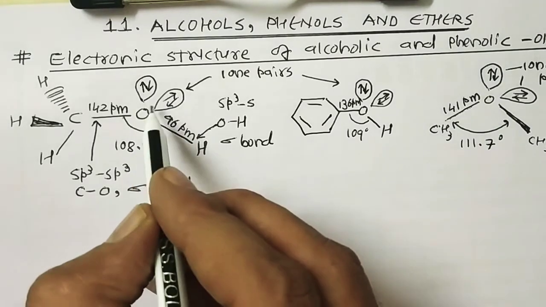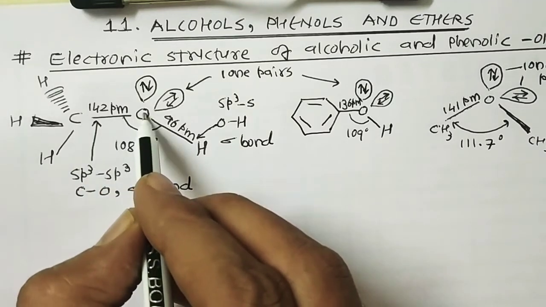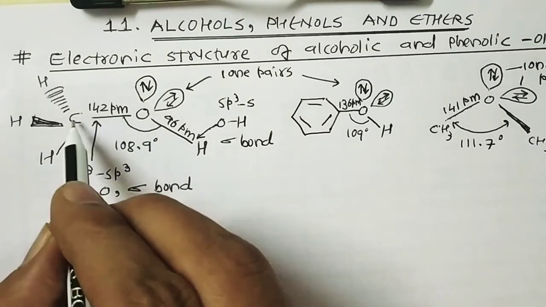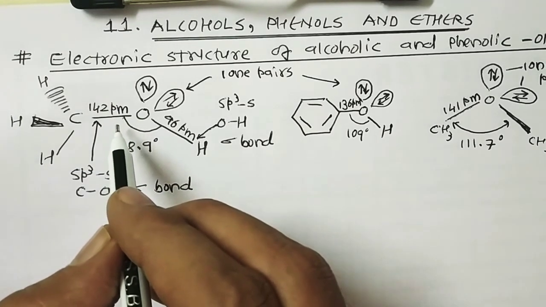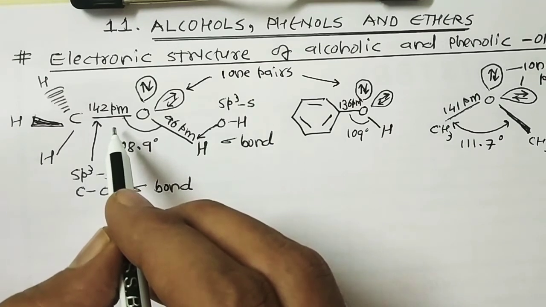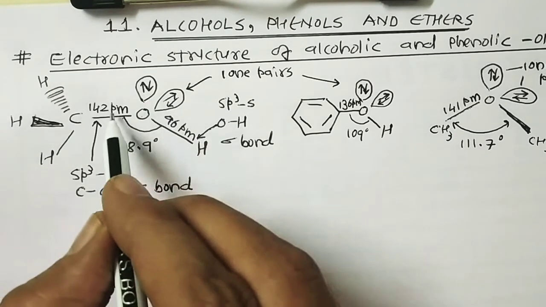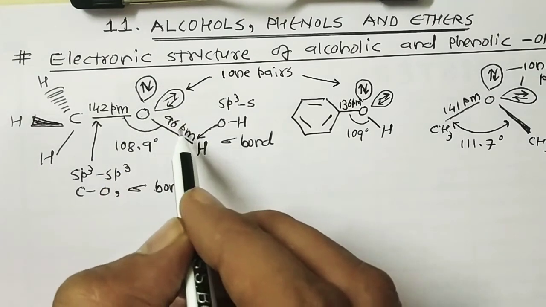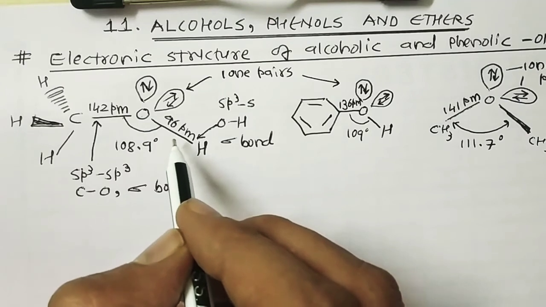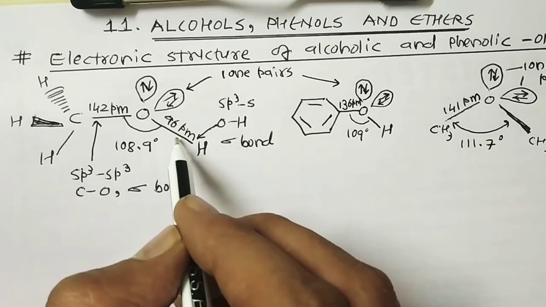In alcohols, both the oxygen and the carbon attached to it are sp3 hybridized because it's a single bond. So two of the four sp3 hybridized orbitals of oxygen overlap separately. Here oxygen is sp3, so 1, 2, 3 and 4 sp3 orbitals. Out of these four, one overlaps with the 1s orbital of hydrogen and one with the sp3 orbital of carbon of the alkyl group to form the OH bond and the CO bond.